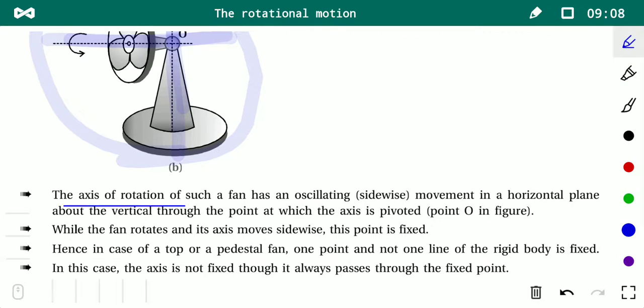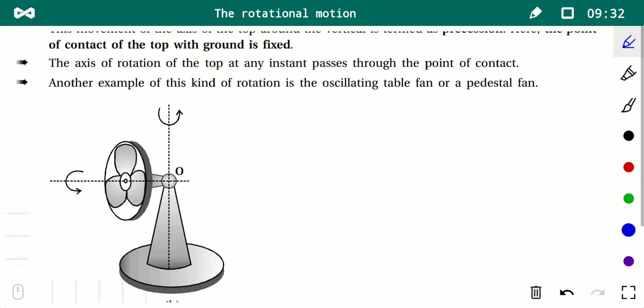The axis of rotation of such a fan has an oscillating sidewise movement in a horizontal plane. The plane of the floor is horizontal and the plane of the board is vertical. Whenever you have attended your class, the plane of the board is a vertical plane and the plane of the floor is a horizontal plane. So here, student, this is the axis which is in a horizontal plane.